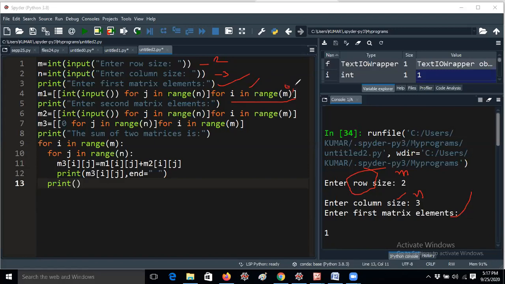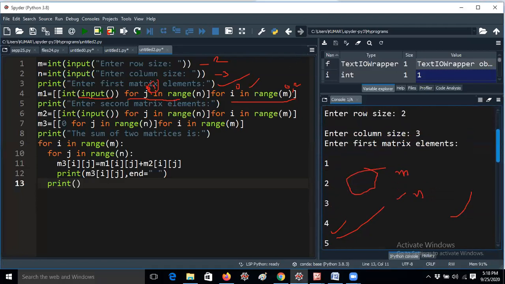Here the i value is 0. Then it moves to the inner loop, that is j. So the j value is 0, and the ij values are 0, 0. Then we enter input. Here we enter input 1 in the console. Again the j value is incremented by 1, so j becomes 1. In the 0, 1 position we enter a value, suppose we entered 2 in the console.